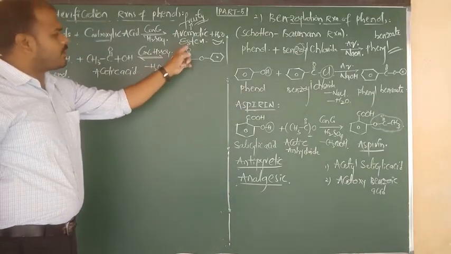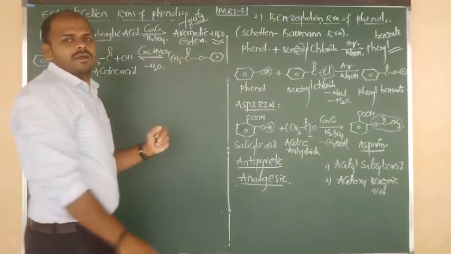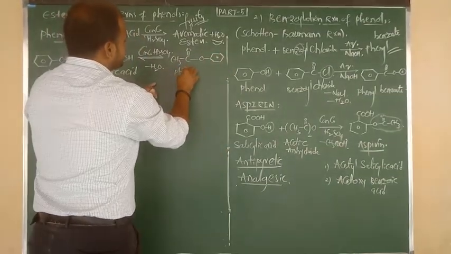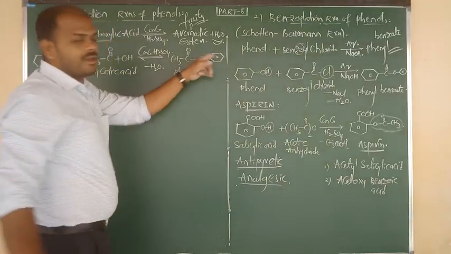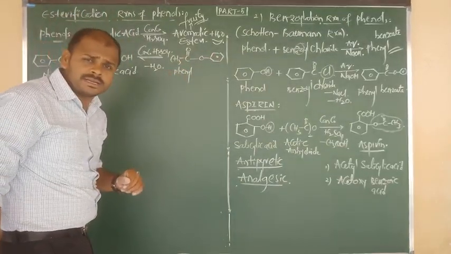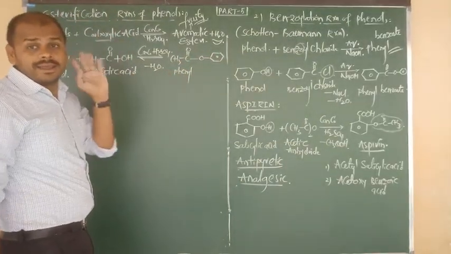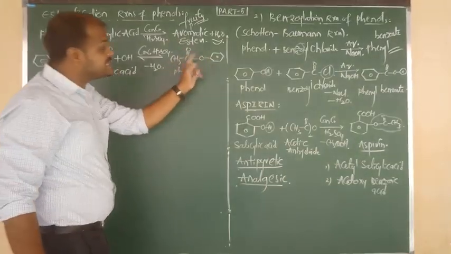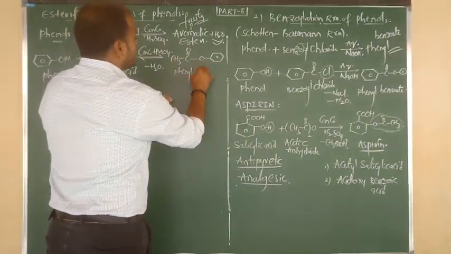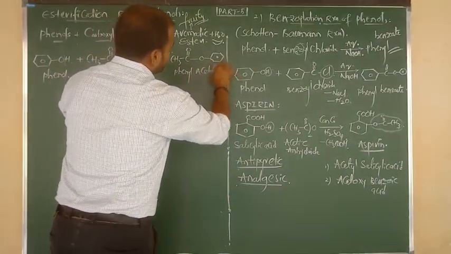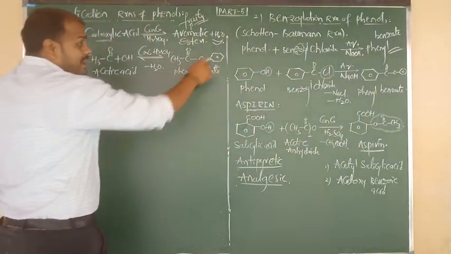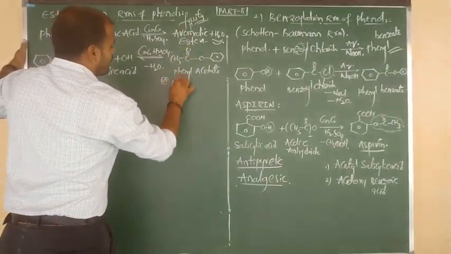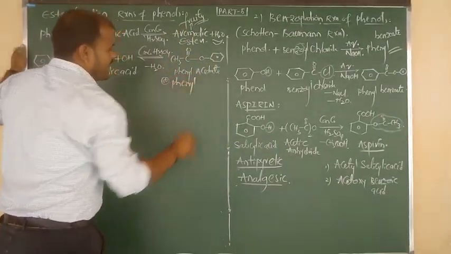So what does RCOOR look like? Ester, but here which ring is there? Benzene is there. So we say that its compound name is phenyl ester. The exact name looks like CH3COO, acetate ion. Which acetate? Phenyl. So this is called phenyl acetate. This is the common name, and we can also write the IUPAC name. This is known as phenyl.